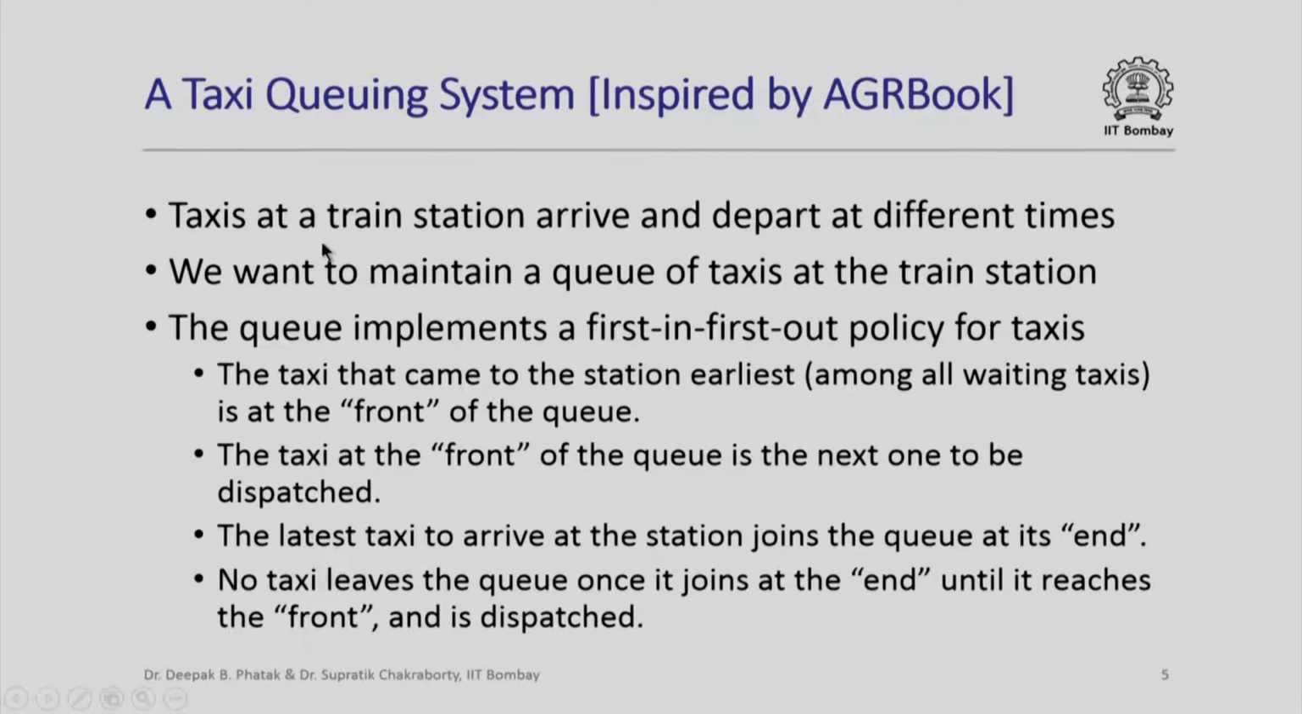We require this queue to implement a first in first out policy for taxis, which means that the taxi that came to the station the earliest among all the waiting taxis should be at the front of the queue, and this should be the taxi that should be the next one to be dispatched when a passenger comes calling for a taxi. The latest taxi to arrive at the station must join the queue at its end, and no taxi is allowed to leave the queue once it joins the queue at its end until it reaches the front of the queue and is dispatched.